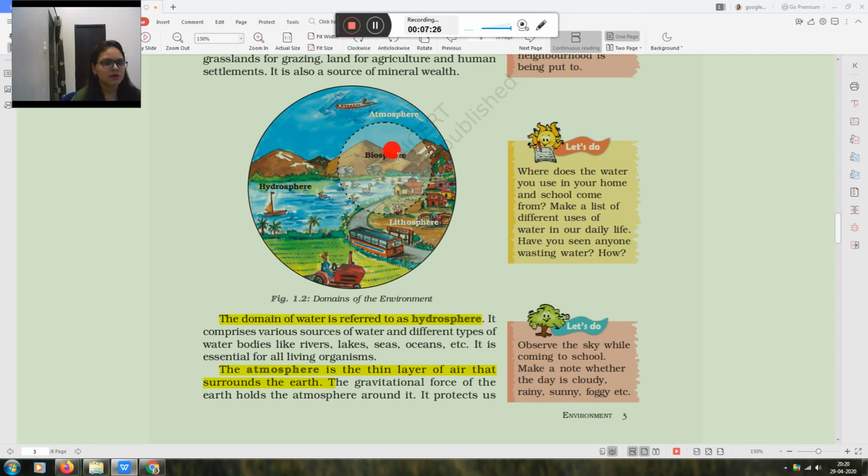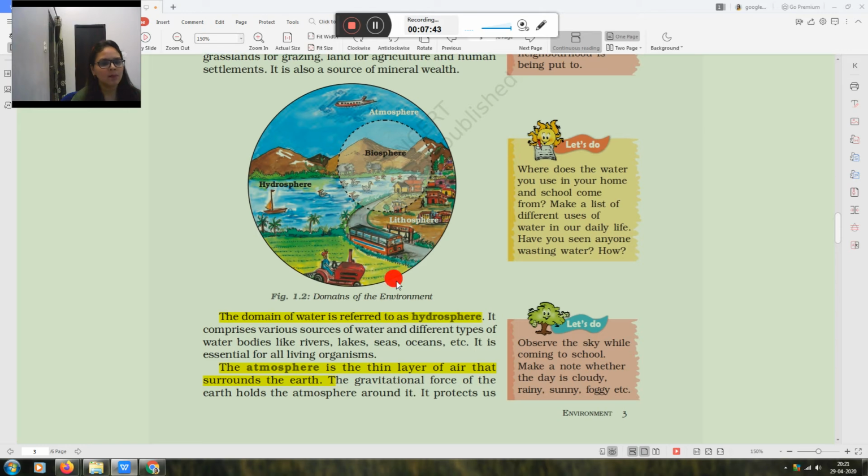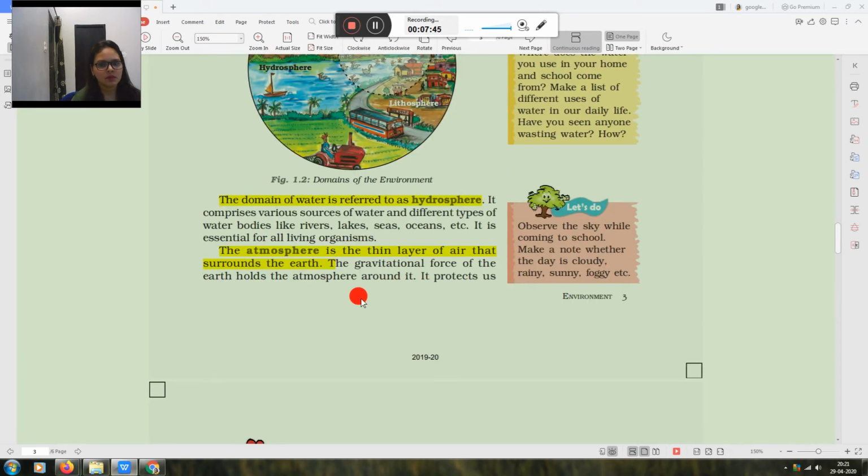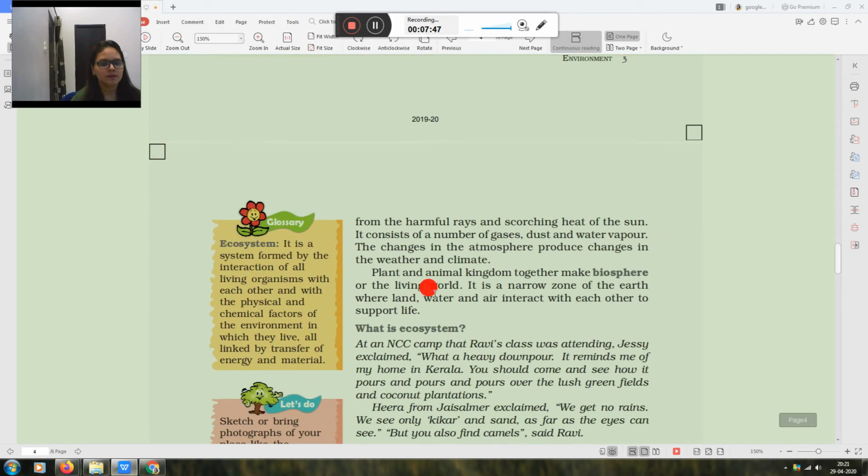Three things we already discussed: lithosphere, hydrosphere and atmosphere. When we combine all three, lithosphere plus hydrosphere plus atmosphere makes the biosphere. Plants and the animal kingdom together make the biosphere of the living things.